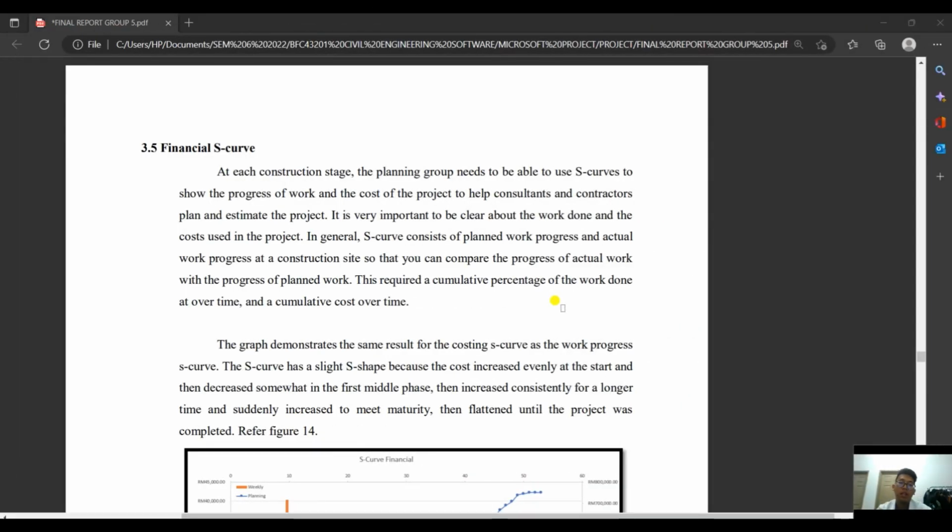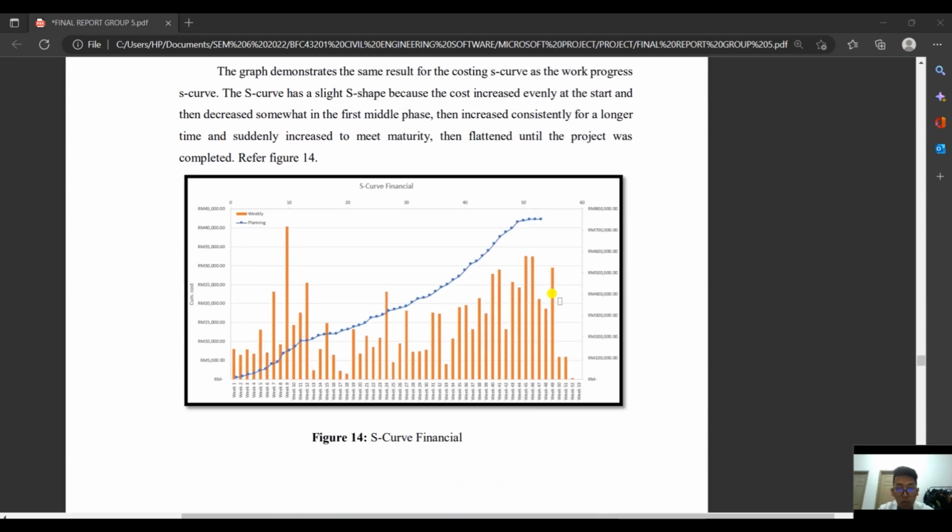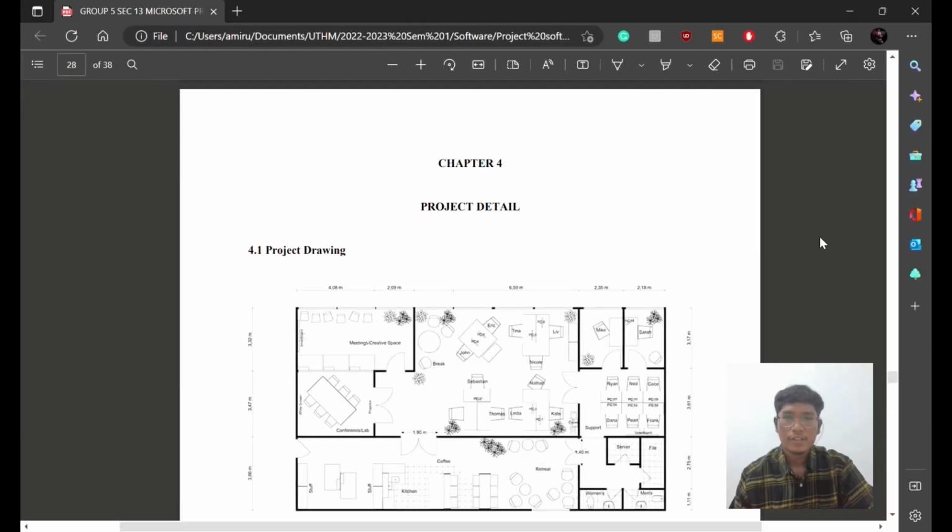Explain to you guys about the financial S-curve. Actually, the S-curve shows the progress of work and the cost of the project to help the consultant and contractor to plan and estimate the project. As we can see in our figure 14, our project is successful because it shows the S-curve shape. So next chapter, which is chapter 4, I will show you our proposed project detail.